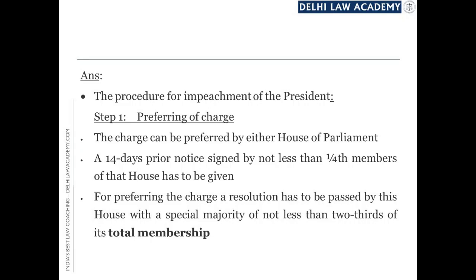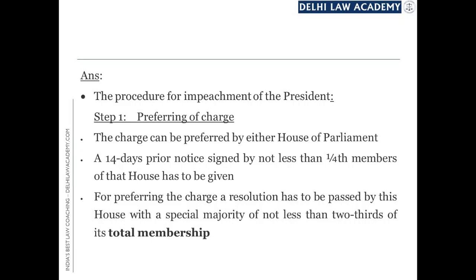The only requirement is that a 14 days prior notice signed by at least 1/4 members of that house has to be given. Once that prior notice is given, then this charge can be discussed in the house and the charge will stand preferred once a resolution is passed by that house with a special majority.